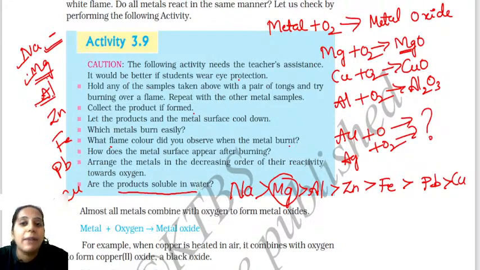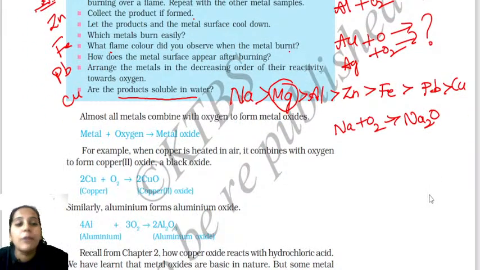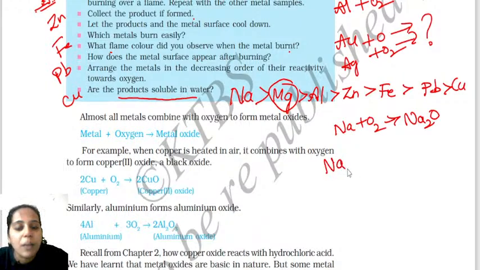Now we have burned these metals, right? Whether the products of all these metals are easily soluble is what they ask. Let us take an example: when I burn sodium, I get sodium oxide. When I burn sodium, that means when I keep it open, it forms sodium oxide, Na2O. Okay, so this Na2O, the sodium oxide, when I add it to water, what happens? You get sodium hydroxide.